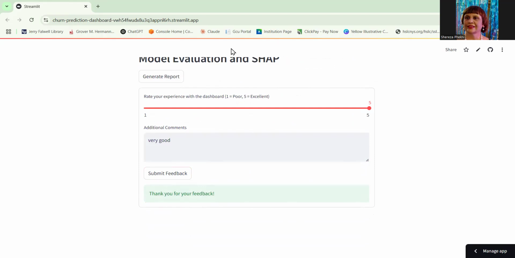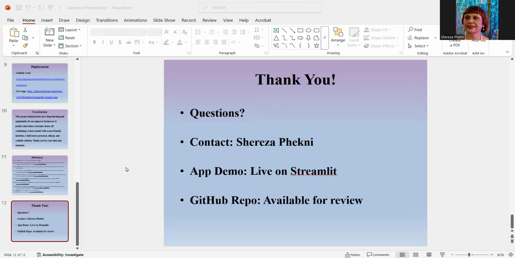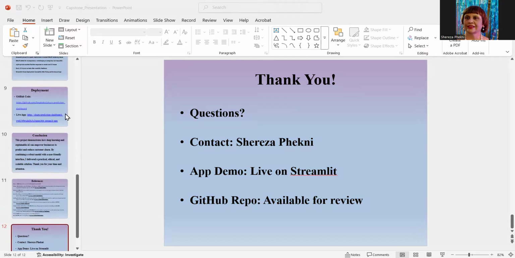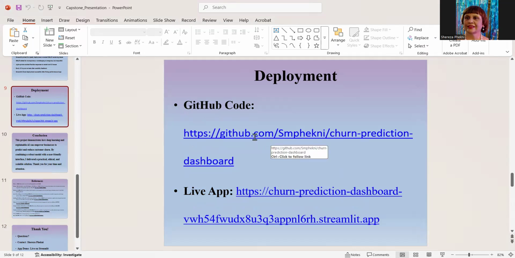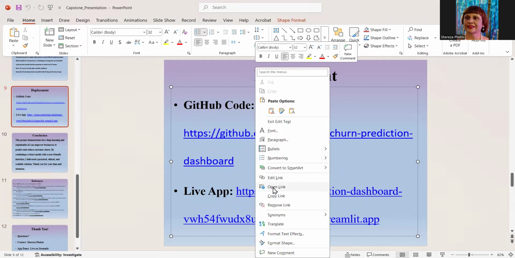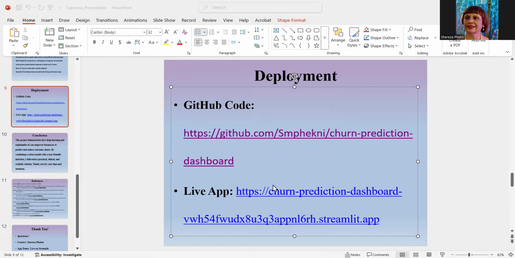Now, I will go back to sharing here of this slide, which is the deployment slide, and I go to the GitHub. If I open this link here on GitHub, this is what the page looks like with all the values that I put up here, the requirements, the README, and everything is up on my GitHub page.